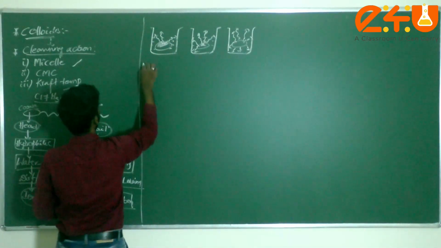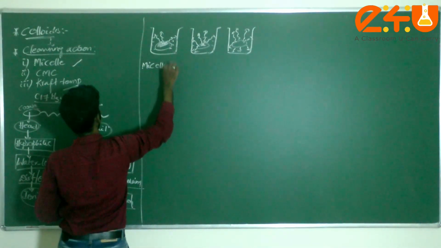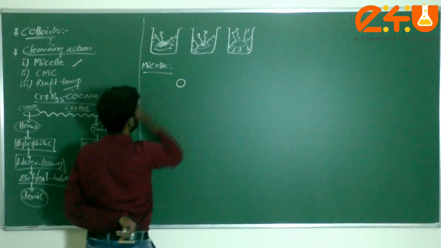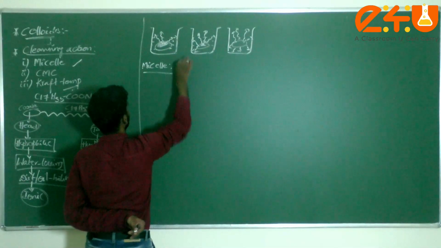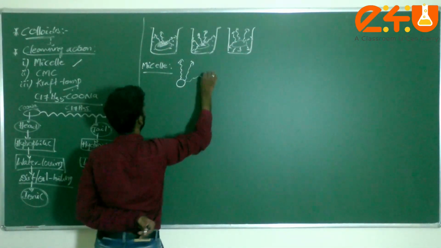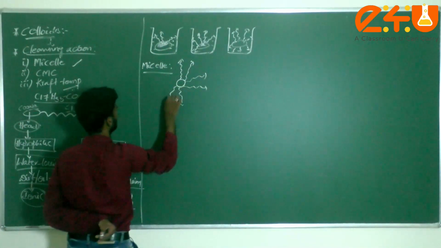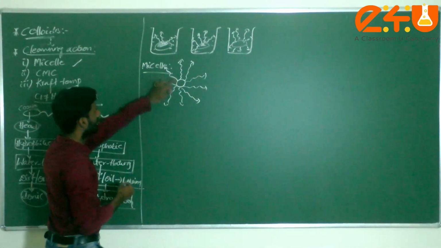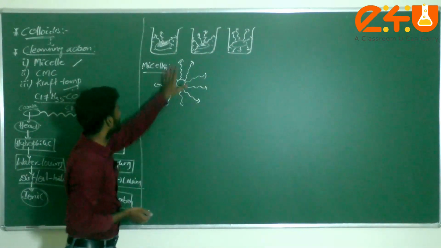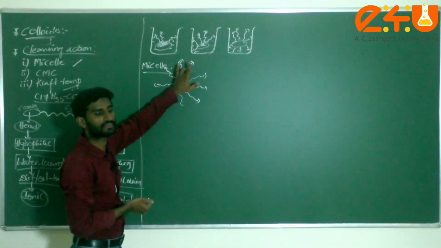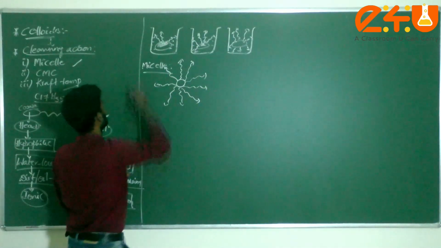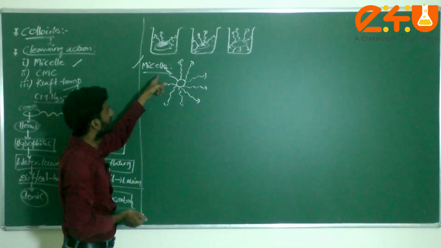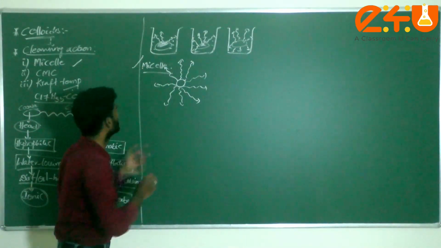Now I can define what is meant by micelle. What is meant by micelle, dear students? Now this is called dirt. Then what is happening here? All the soap molecules try to remove the dirt particles. Now just check it. Is it spherical in shape or not? Yes. The spherical aggregate of the soap molecules dissolved in the water is known as a micelle. The spherical aggregation of the soap molecules dissolved in the water is known as a micelle.